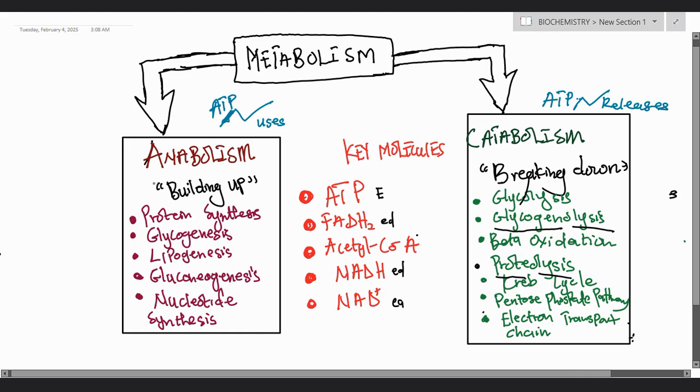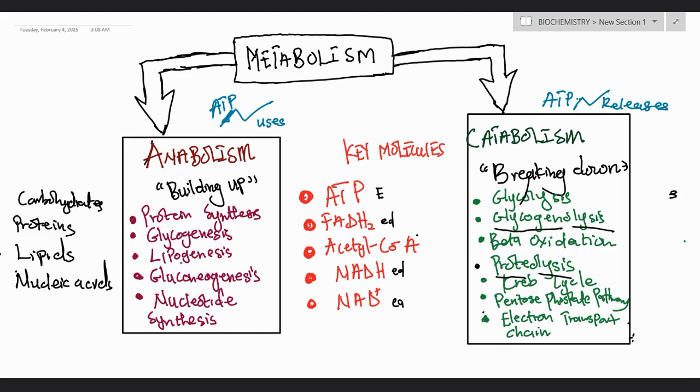Now, we already have certain molecules called biomolecules in the body. So we have carbohydrates, we have proteins, we have lipids, we have nucleic acids, and etc. Now, if you look at the anabolic pathway or the anabolic process of metabolism, it is when these